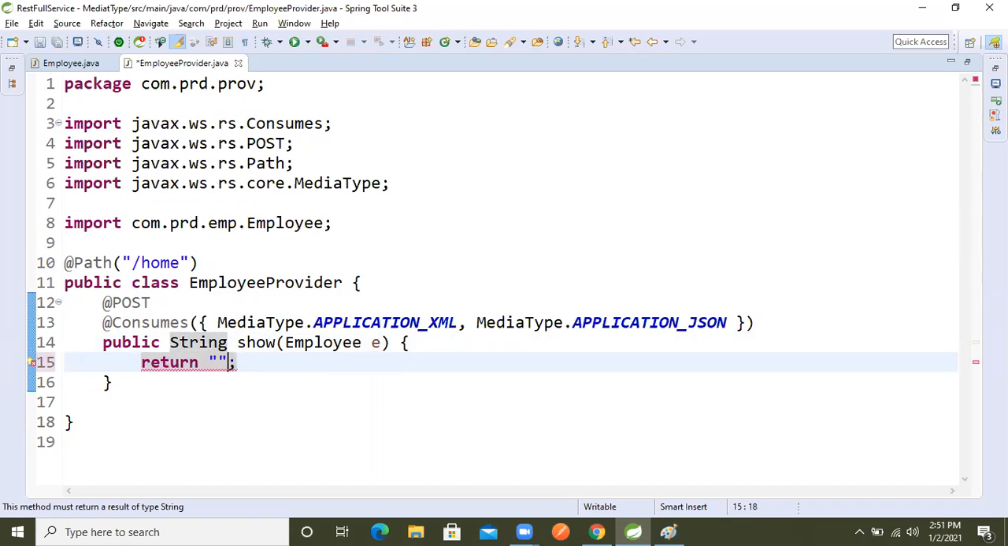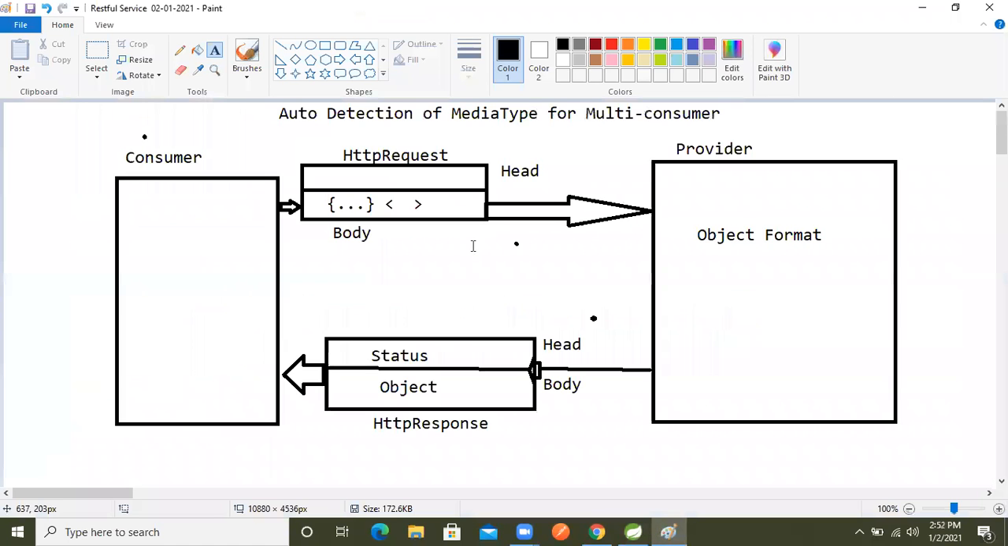So this is the data. Here I'm returning the same thing, this is the data, okay? Our resource will return the data in object format. Whatever kind of data the consumer makes, JSON data or XML data, our provider will return back only object data, right? So this is what I want to explain here. And this concept is called auto detection of media type for multi consumer.